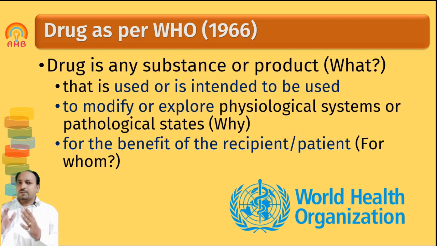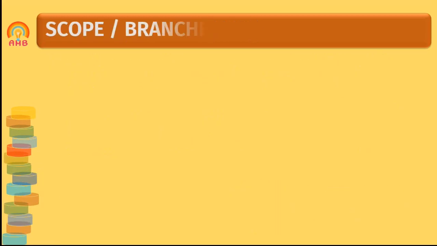So as per the World Health Organization, a comprehensive definition is there. Here contraceptives are also included because contraceptives can modify the physiological systems of the body. They are not used in the treatment of disease, but they can change the physiological systems of our body, and that is included in this definition. So it is a comprehensive definition, we can say.